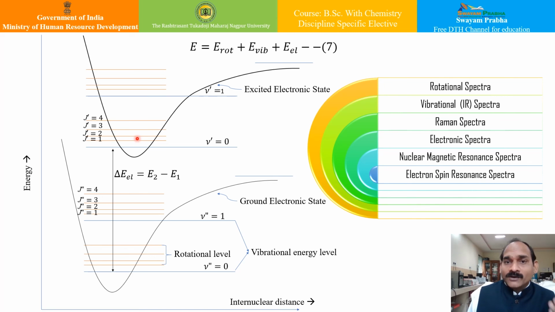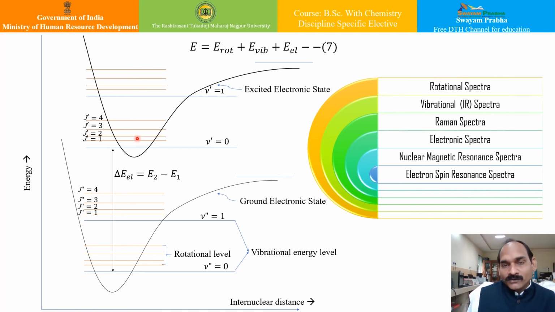Usually the molecule possessing a permanent dipole moment shows the microwave or rotational spectra. For example, homonuclear diatomic molecules like hydrogen, H2, or chlorine, Cl2, do not show the microwave spectra due to zero dipole moment.